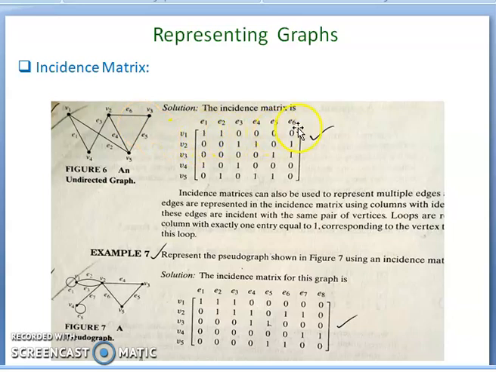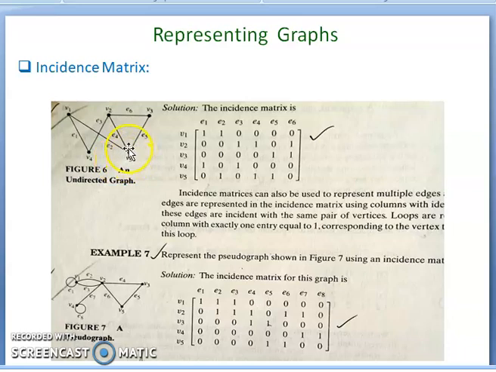E1 to E6. Now vertex v1 is incident on e1 and e2. There is no other edge, only two edges, e1 and e2. So v1 is incident on only two edges, e1 and e2, and the remaining entries are all zeros.